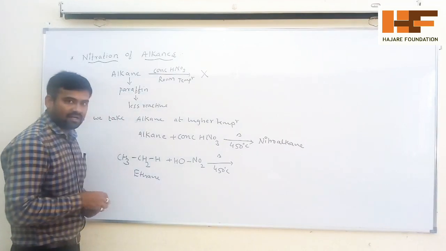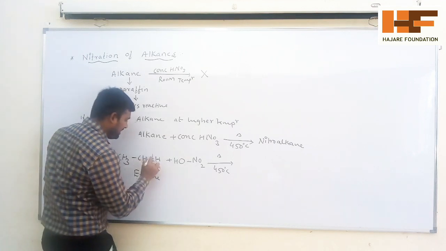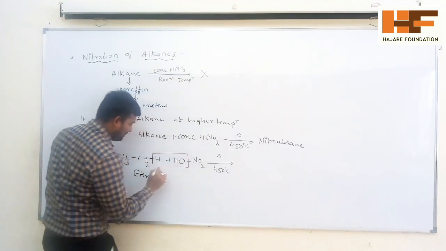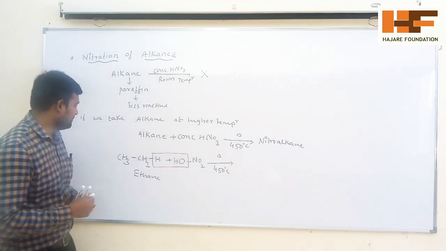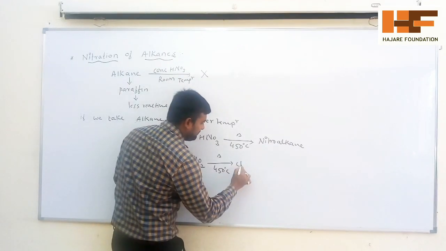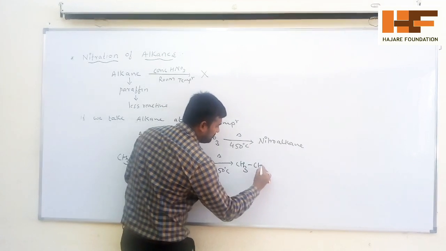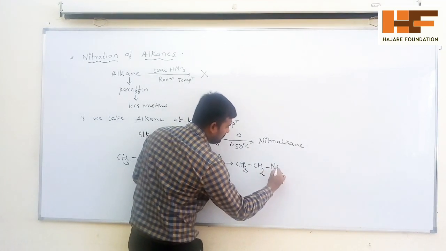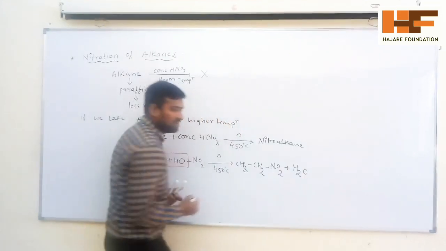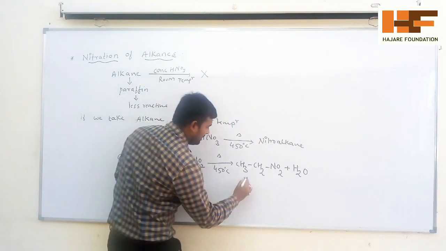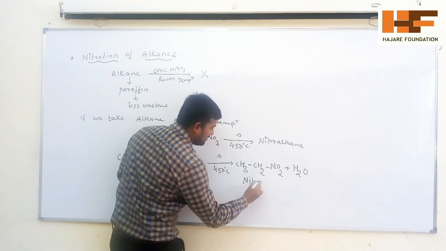So here what happened? H and OH are combining. So we are getting the product. See the product: CH3CH2NO2 plus H2O. The name of this compound is nitroethane. It is called nitroethane.